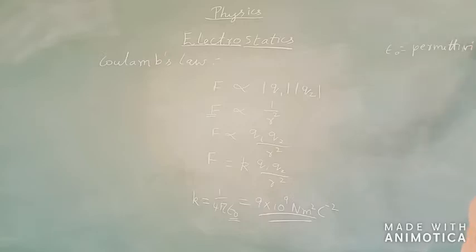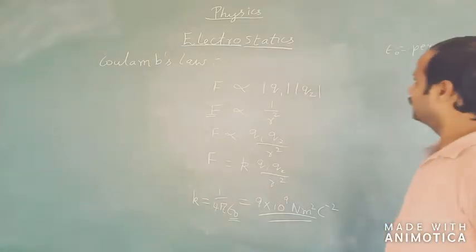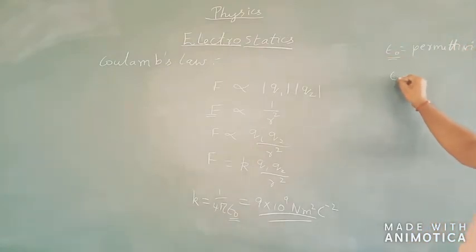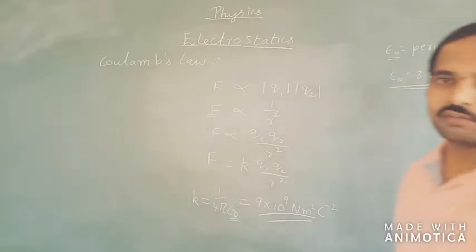The permittivity of free space. That is, if we are actually doing this particular experiment in air or vacuum, then we take the value of epsilon naught as 8.854 into 10 raised to minus 12 coulomb square per meter square per Newton. So this is the value of permittivity of free space.